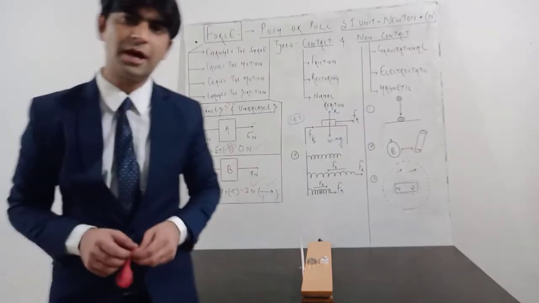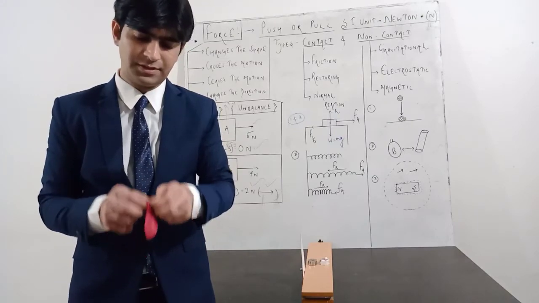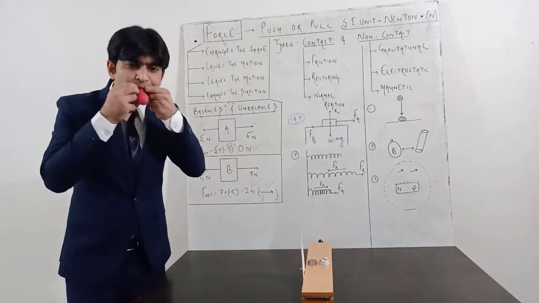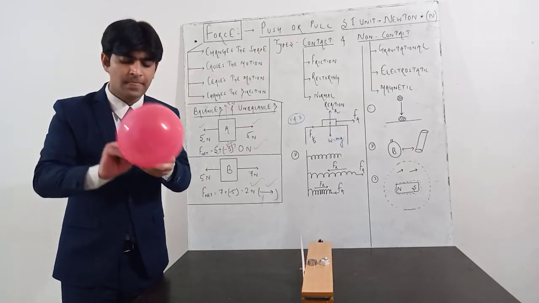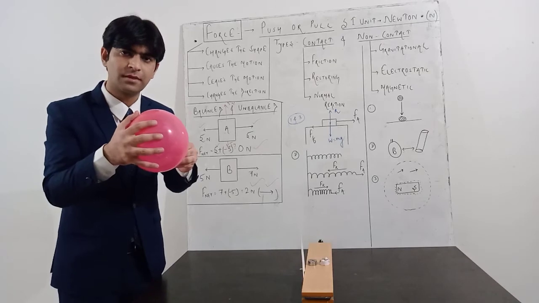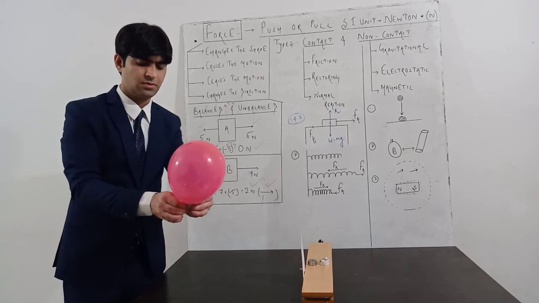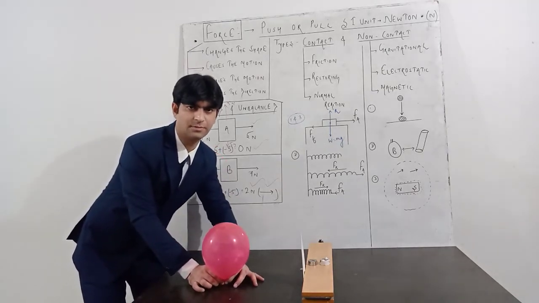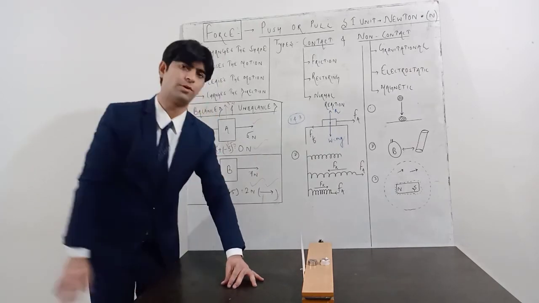One more force I have for you. I will just show you. This is the basic concept of rocket propulsion or rocket launching. If you see this, I have filled this balloon with air, and if I release this by keeping it on the table, you just see the direction of this balloon. It moved in upward direction.